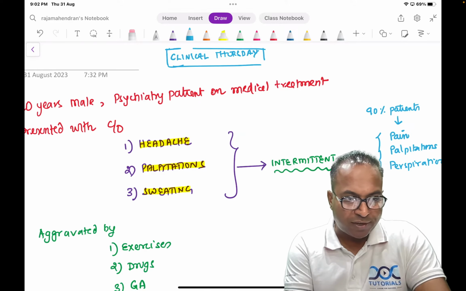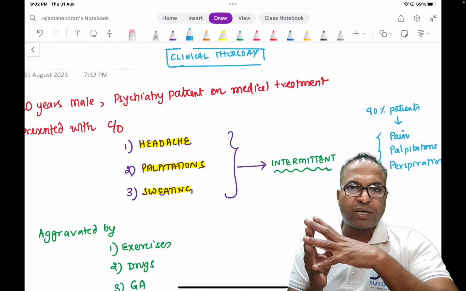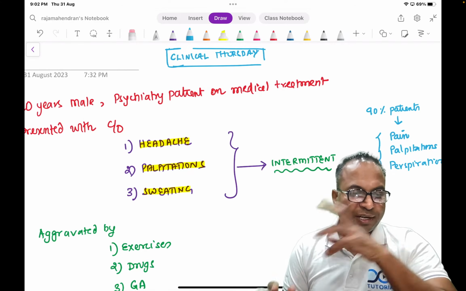So good evening all friends. This is a short session of around 30 to 45 minutes. We are going to approach one patient of Phaeochromocytoma. It's an interesting case history.